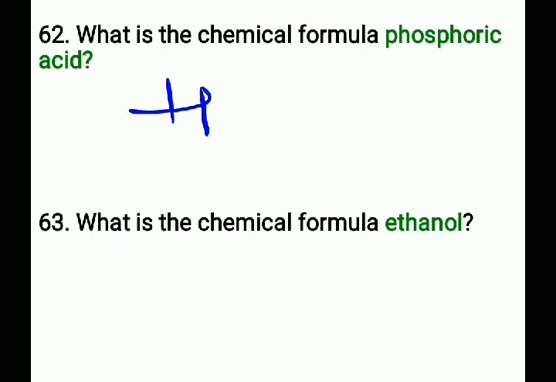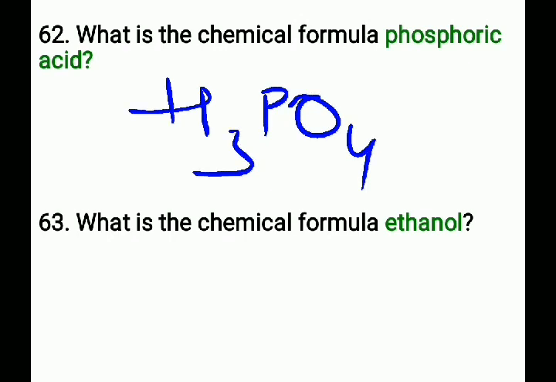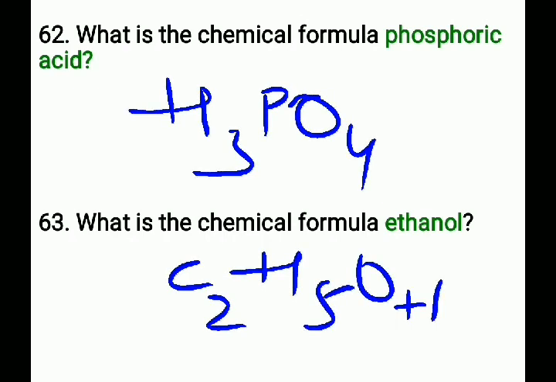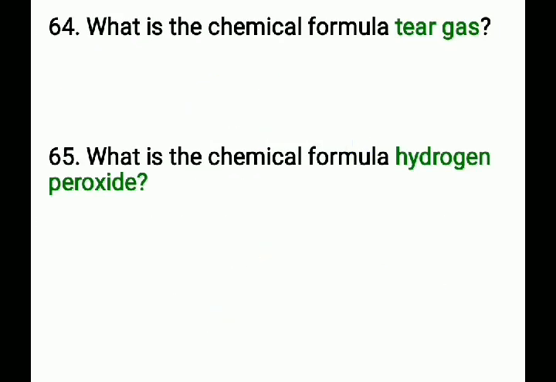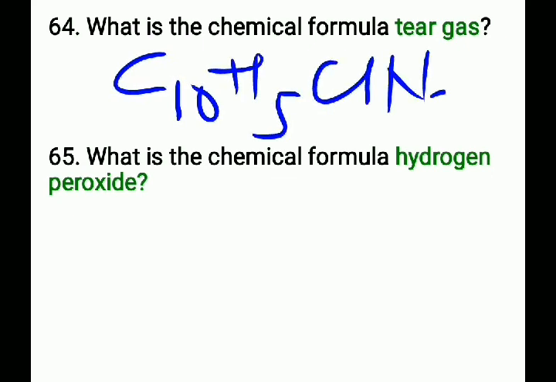Next question, what is the chemical formula of phosphoric acid? That is H3PO4. H3PO4 is the chemical formula for phosphoric acid. Next question, what is the chemical formula of ethanol? That is C2H5OH. C2H5OH is the chemical formula of ethanol. Next question, what is the chemical formula of tear gas? That is C10H5ClN2. C10H5ClN2 is the chemical formula for tear gas.